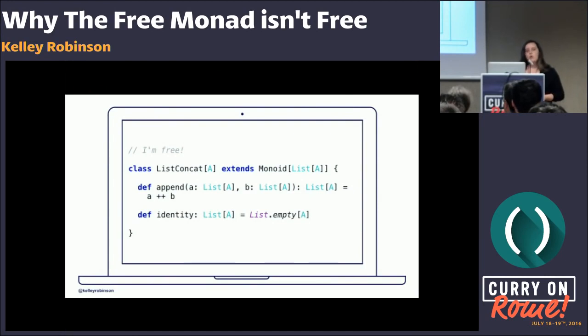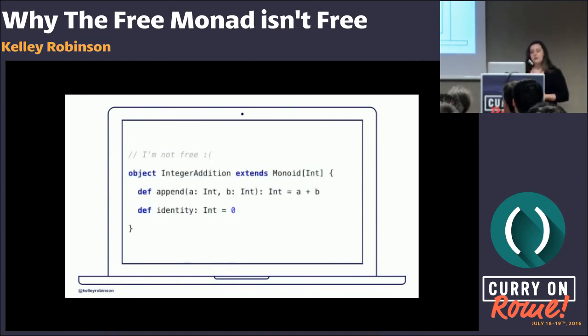But because it's generic, the only operations that we can do on it are the monoid definitions here, the methods that we've defined. And that keeps it free because we don't know anything else about it, and therefore we can't interpret the data in any special way. Keeps it free from interpretation. In contrast, if we look at our integer addition example, this is not free because we're losing information about the input data when we transform it into the added integer. There's a special algebra that's happening here that is not free from interpretation. It's an explicit interpretation for the type.